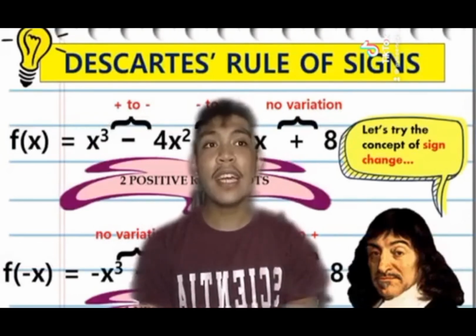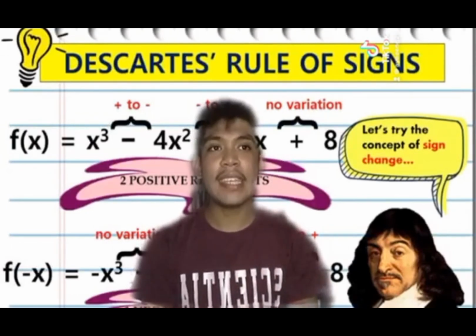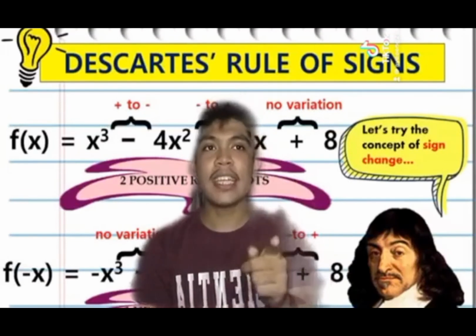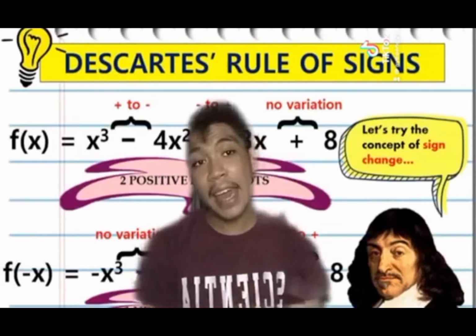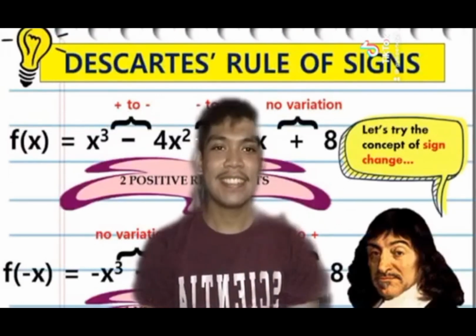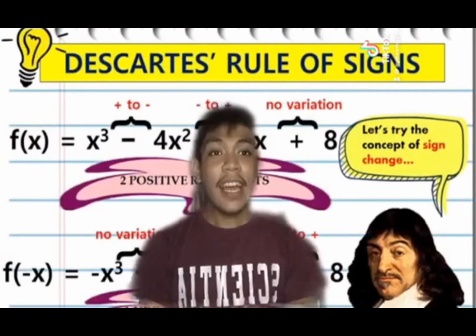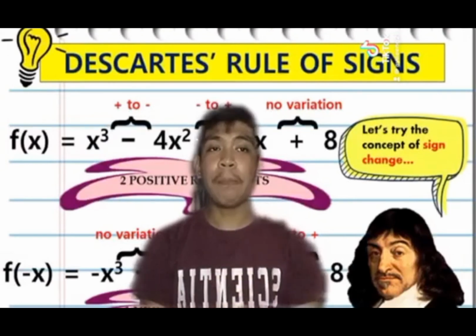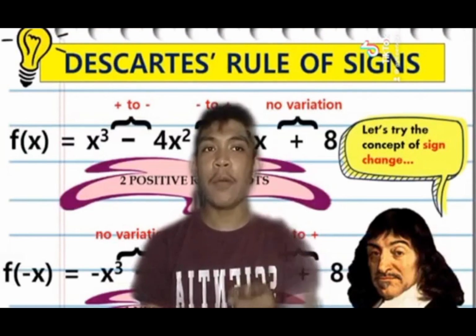Second, the number of negative roots of a polynomial p(x) is either the number of times the sign changes in the polynomial p(-x) or an even integer less than that number. Descartes noted that this rule only applies where the polynomial has a non-zero constant term and where the polynomial is written in descending powers of x.